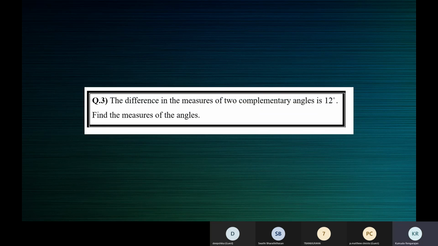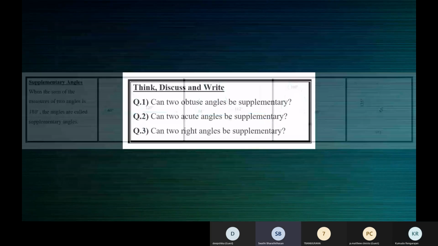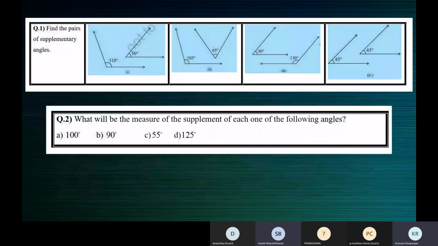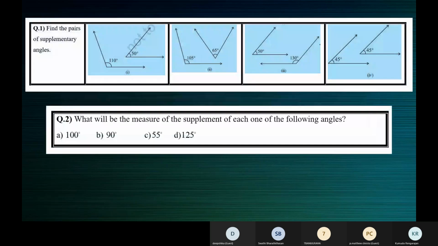Just tell me where we stopped. Ma'am, question 4: to find the supplement of each angle, we have stopped, ma'am. Find the supplement. Yes, ma'am. Like this type of question, ma'am. It should be this one, right? Yes, ma'am. This one only. Okay.